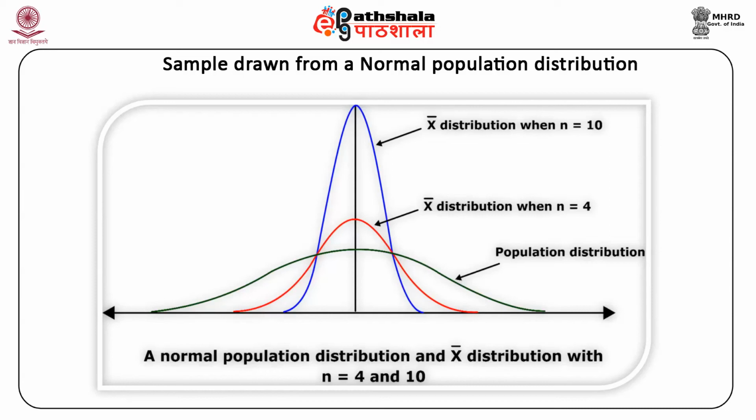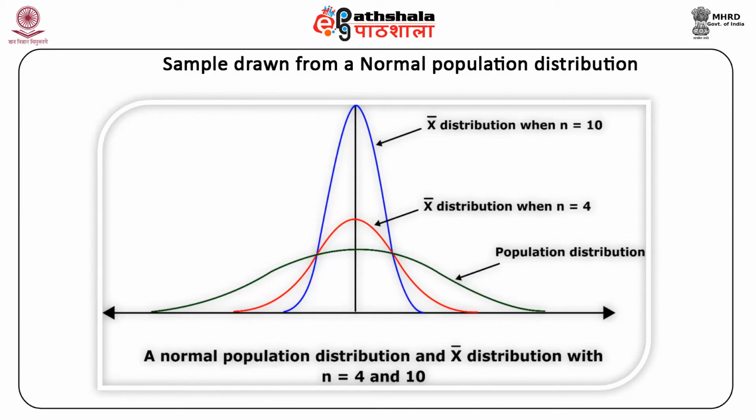It can be seen from the figure that for both the samples with n equal to 4 and 10, the x bar distribution is normal, though it becomes more concentrated towards the central value of the population distribution as sample size increases. That is, the variability of the x bar distribution decreases.